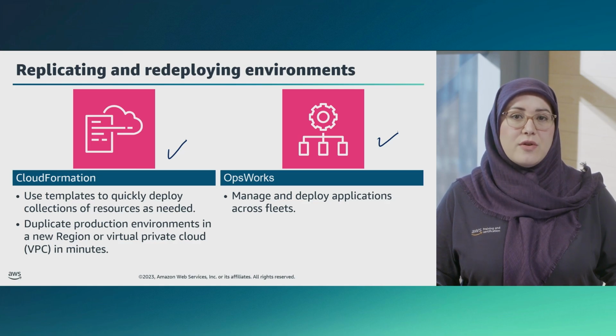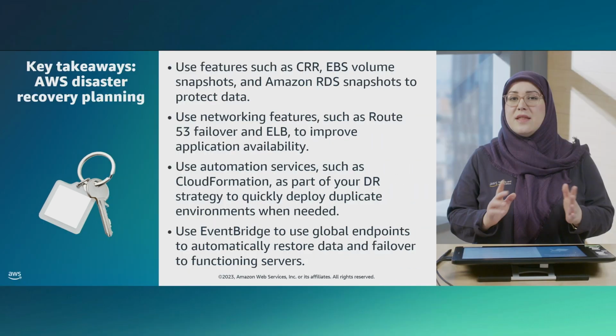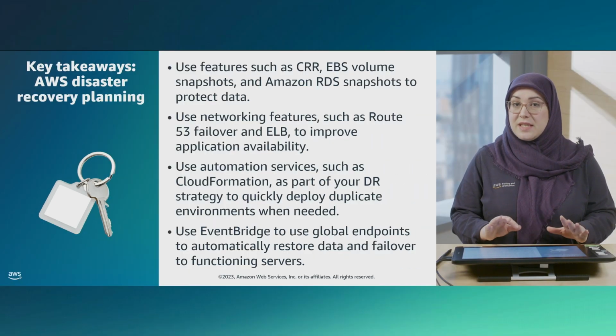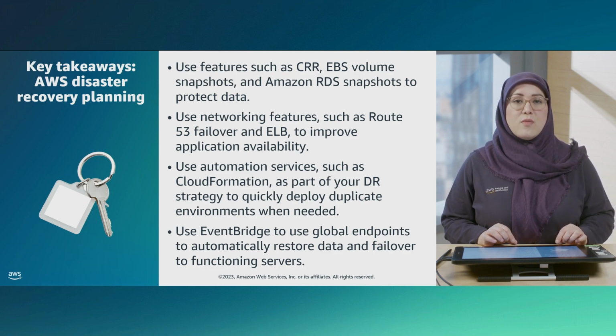The key takeaway is that you need to build disaster recovery into your design across 5 service categories: storage, compute, database, networking and content delivery, and management and governance. In this section, we talk through some examples of AWS services and features in each of these categories. Refer to your student guide for more details.